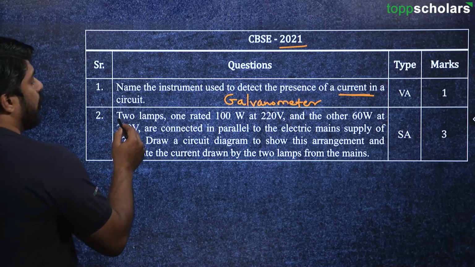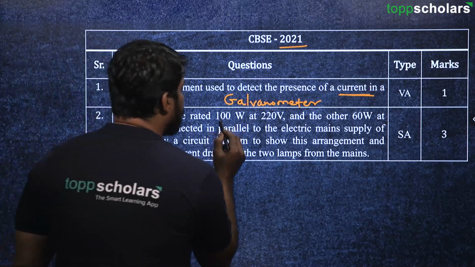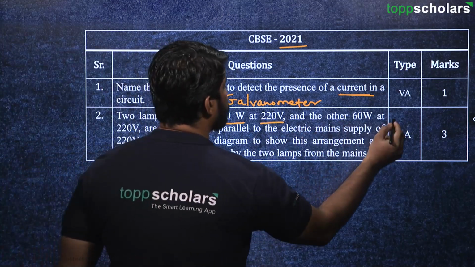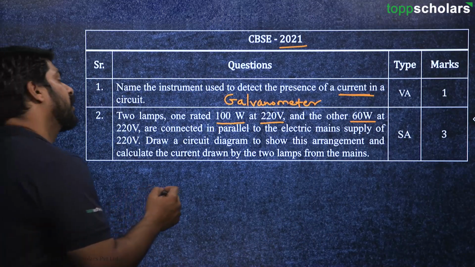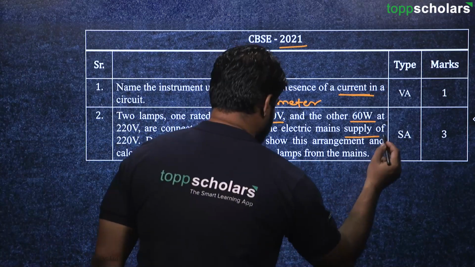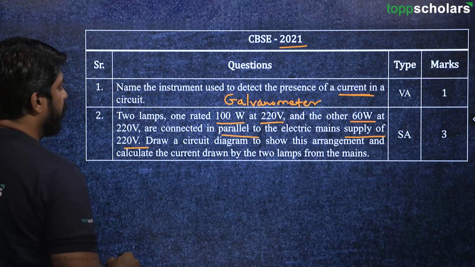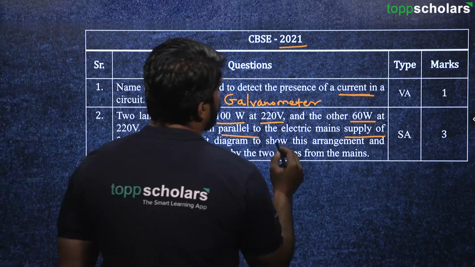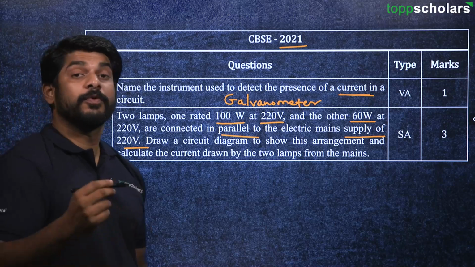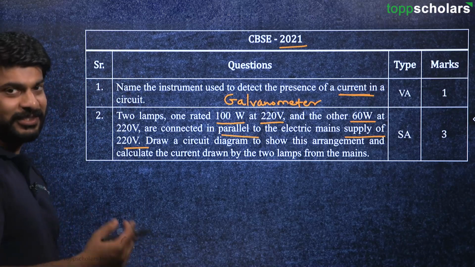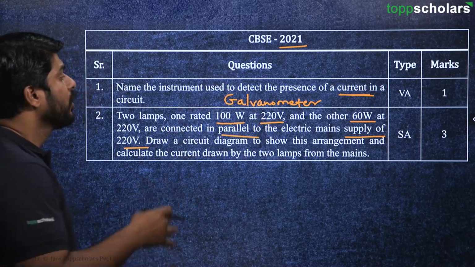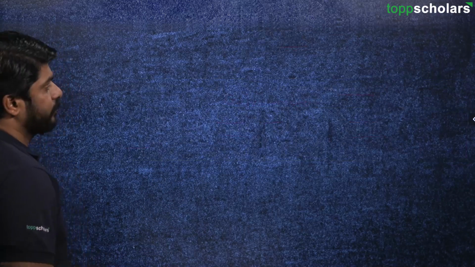Next question is, 2 lamps, one rated 100 watt at 220 volt and the other 60 watt at 220 volt, are connected in parallel to the electric mains supply of 220 volt. Draw a circuit diagram to show this arrangement and calculate the current drawn by the 2 lamps from the mains. So this question will be discussed later on. At the end of the lecture, we are going to discuss this in detail. So right now, we'll not discuss it. We'll move to the next question.